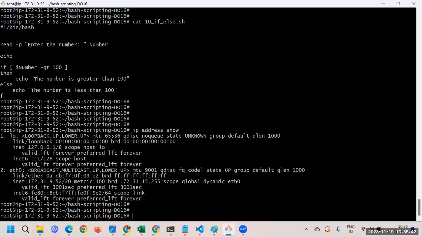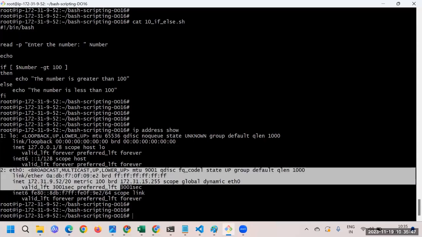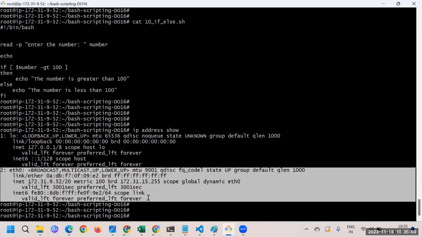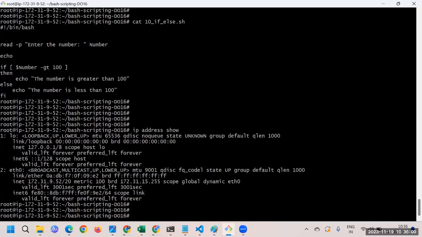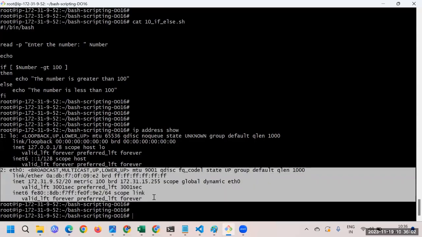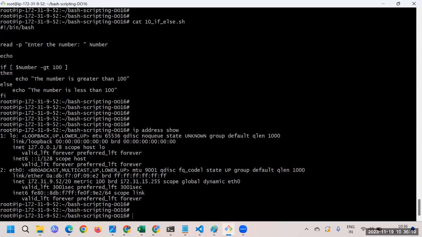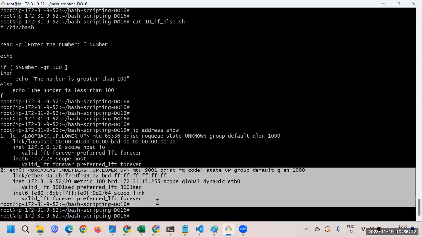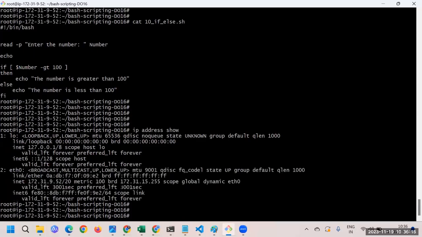So maybe I would like to do it this way. If I have one port, just one IP interface, then print the message that you have one interface. In the case where I have more than one, print that you have multiple ports. And lastly, when you don't have anything, maybe you'll say no active interface, something like that.